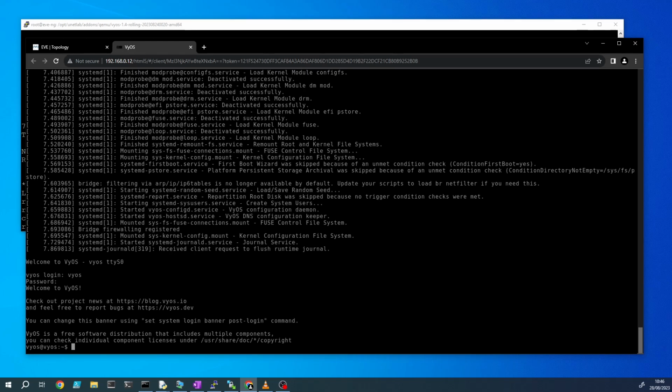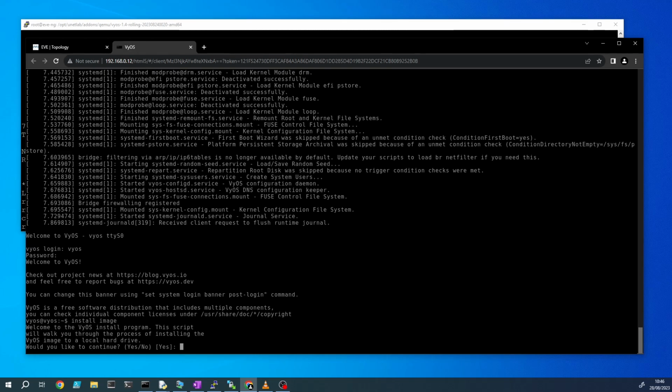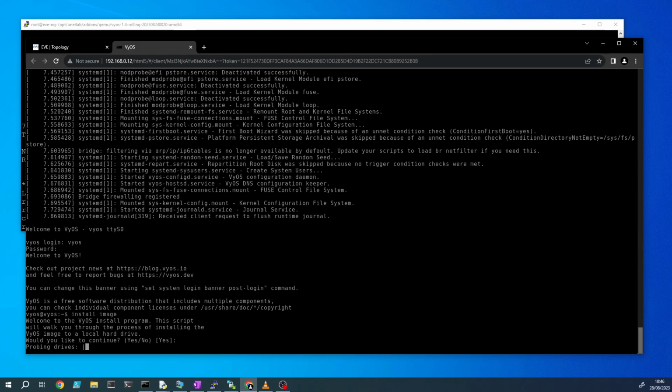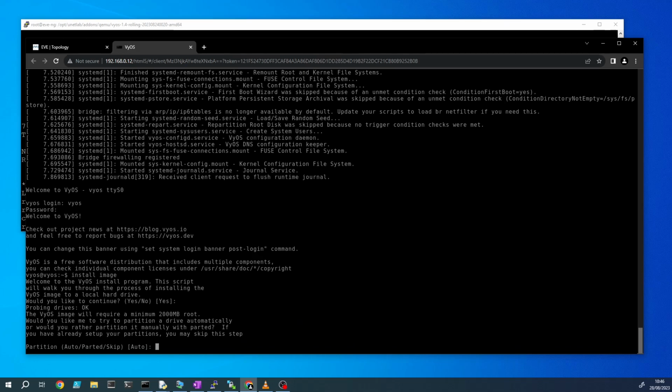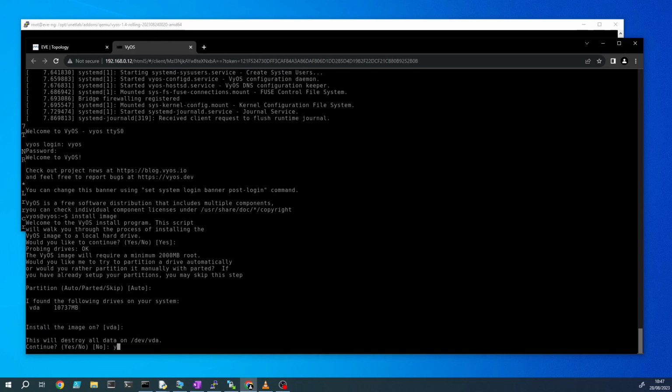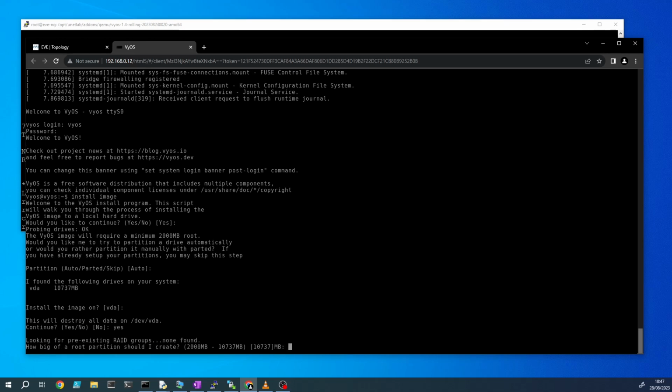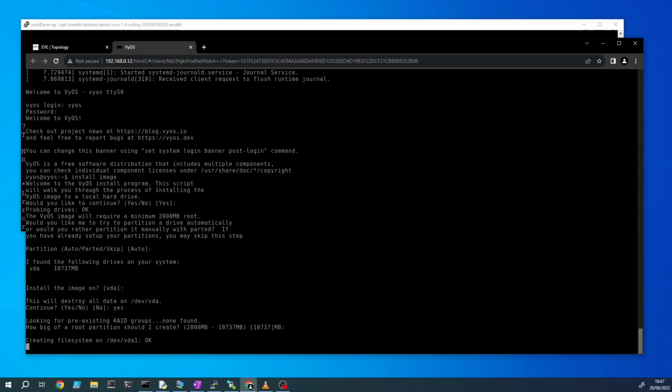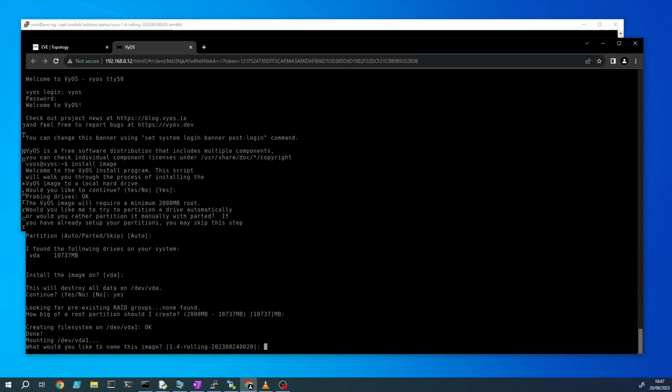And now we need to install the actual VyOS image on the hard drive we created earlier by issuing the command install image. Accept the default yes. Press return again to accept the default, to auto partition. Return again. Enter yes to destroy all the data on the drive, that's fine. Return again. Return again.